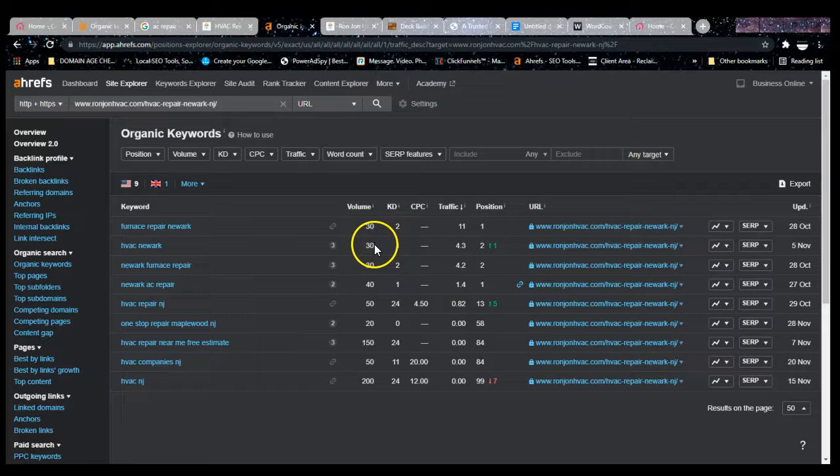This gets 30 searches a month. This gets 30 searches alone a month. 40 searches, 50 searches, and they have some more over here, right? So automatically, I'm seeing 30, 60, 90, 130 searches right here, 180. 180 searches a month, right? We wouldn't actually use this one, though. But these ones we'll use.